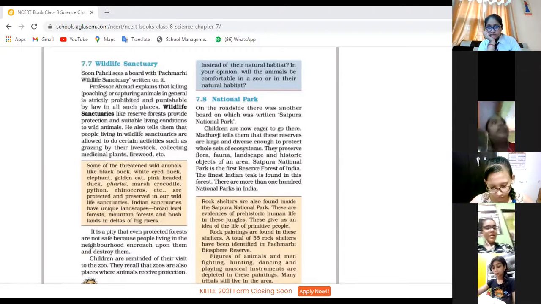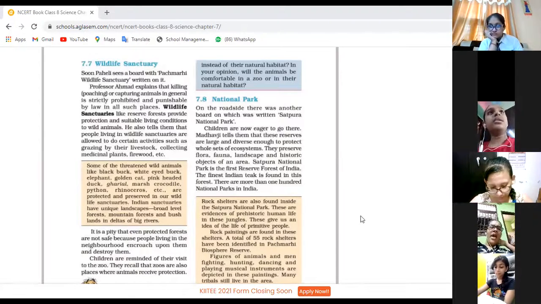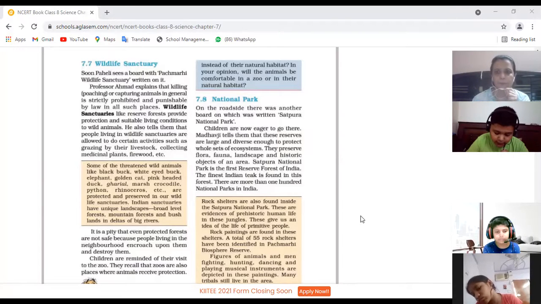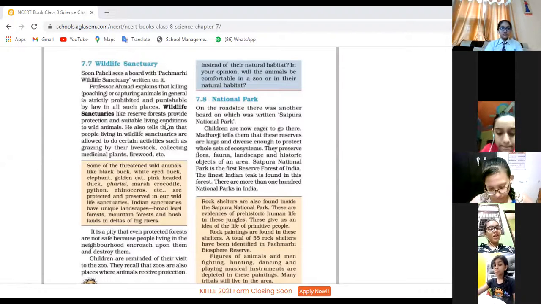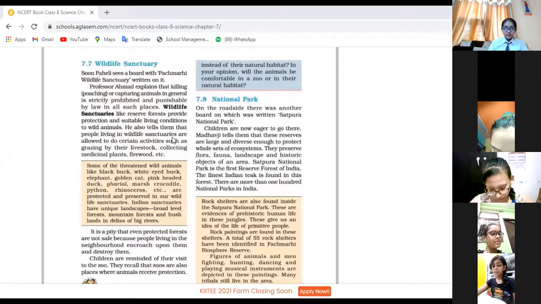Professor Ahmad explains that killing or capturing animals in general is strictly prohibited and punishable by the law. In all such places, wildlife sanctuaries like reserve forest provide protection and suitable living conditions to wild animals. He also tells them that people living in wildlife sanctuaries are allowed certain activities such as grazing their livestock, collecting medicine plants, firewood, etc. Okay, beta, thank you.